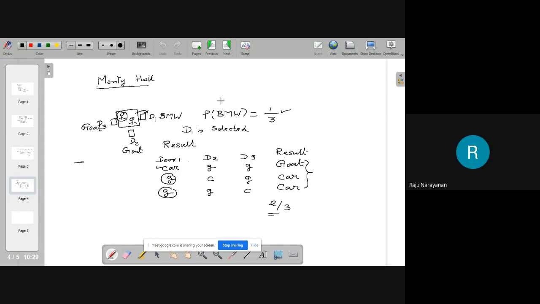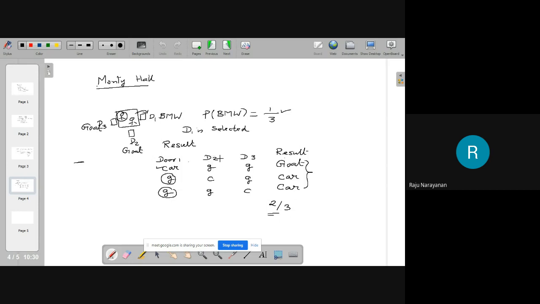This probability is not changing. This is the unconditional probability of getting a BMW. Okay? Therefore, the probability of getting a car is 1/3. This is the probability of getting a car if you change your decision. Understand the wording. You have selected door 1. And if you change the decision, you will get the goat.